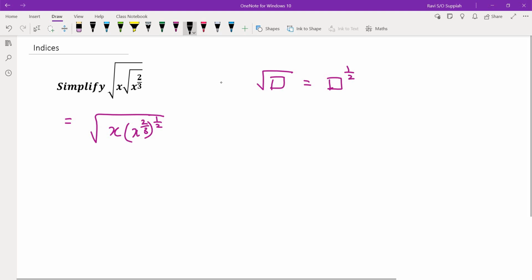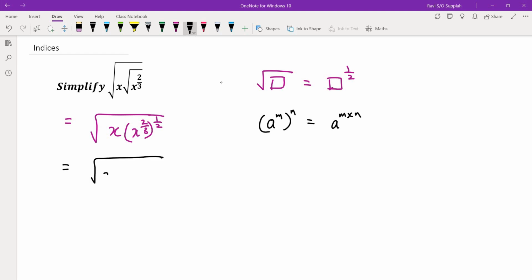Now, at this point, we can apply the indices rule that says a to the power of m, to the power of n, is equal to a to the power of m multiplied by n. So over here, we can write this expression as x to the power of 2 over 3 times half. I can simplify this, I get 1 and 1. So this will give me x, and put a bracket here, so x to the power of 1 over 3.